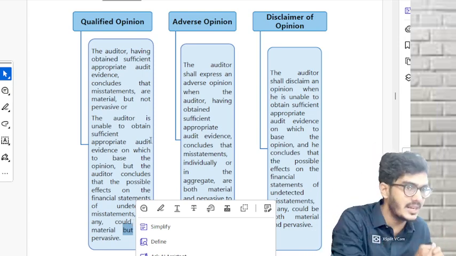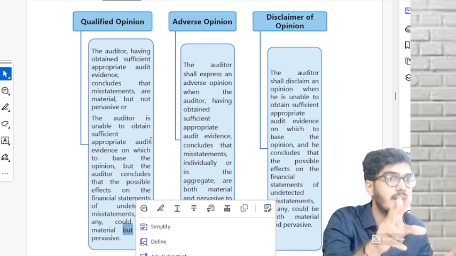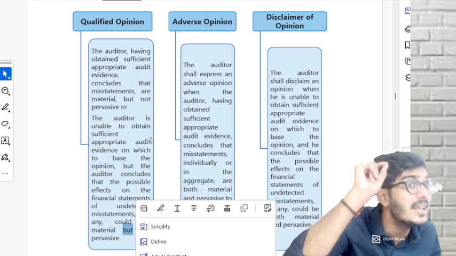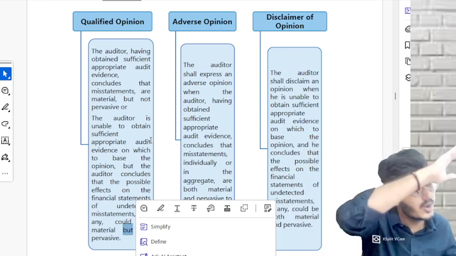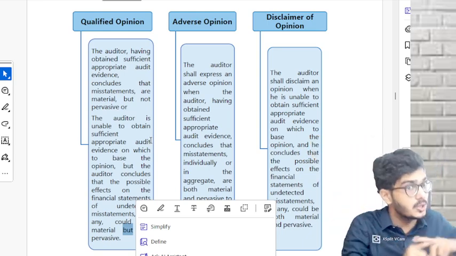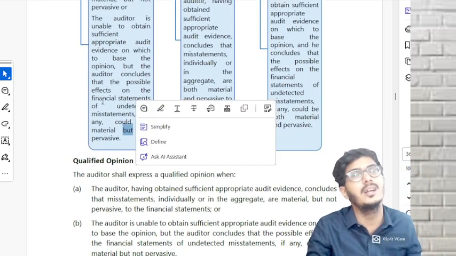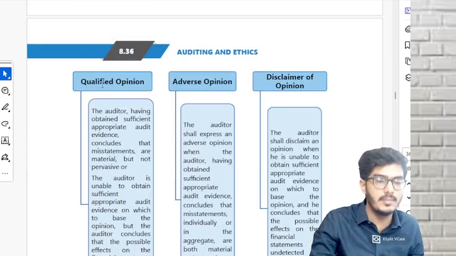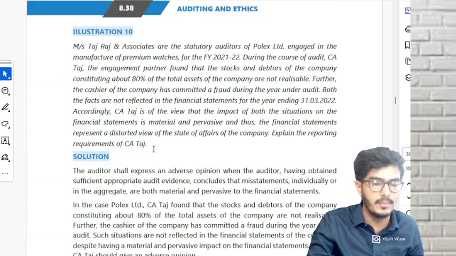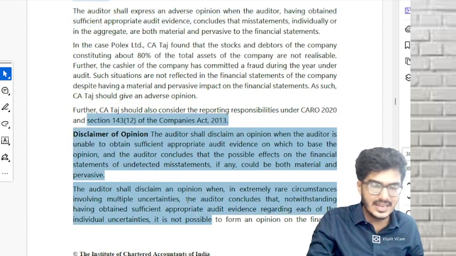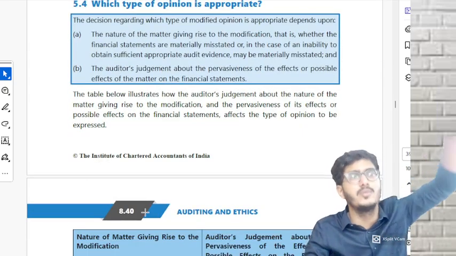So when it comes to disclaimer and when it comes to the other qualified, the second one qualified, in those 2 cases we use the words possible effects. But the normal one, the upper one qualified and the upper one adverse, concludes that there is a misstatement. There is a huge difference. In the exam also you have to make sure that you write those words possible. Understood? So just remember these 3 boxes. This entire thing you don't have to remember. Take care. The illustration and all, disclaimer and all, it's the same thing from the box. Literally it is pure cut RMN. Just read the illustrations, move ahead.